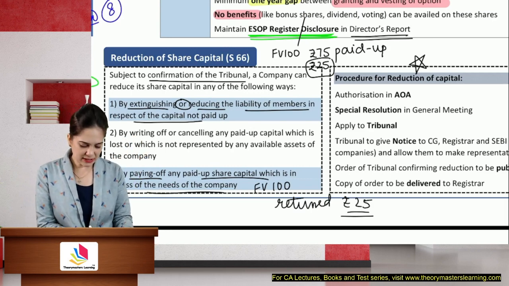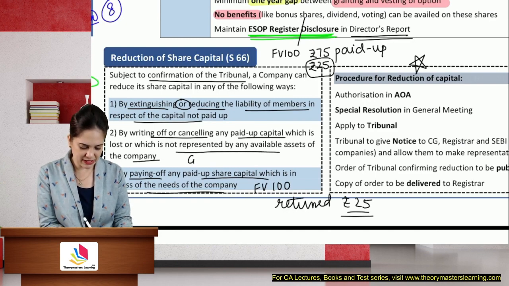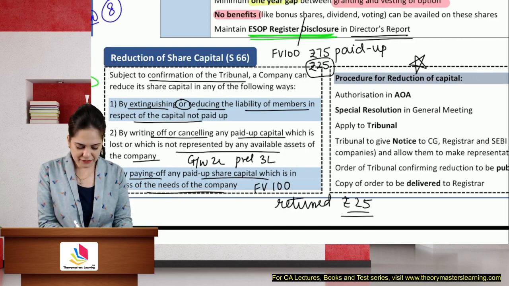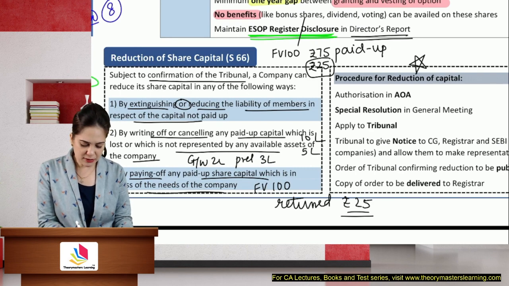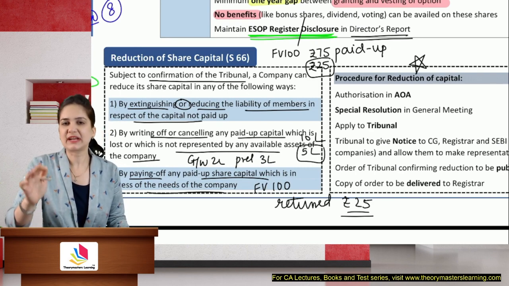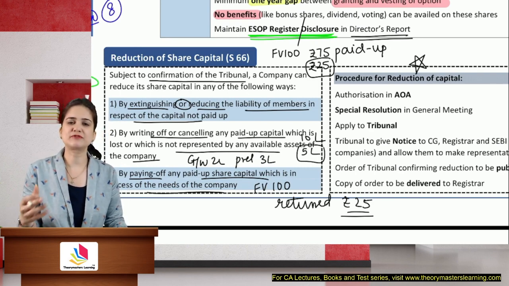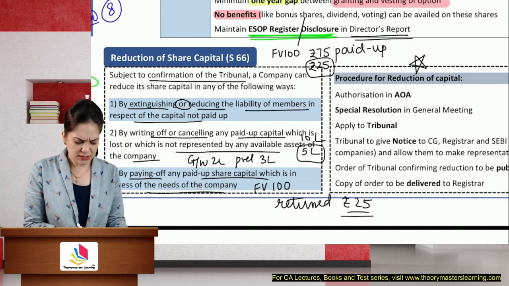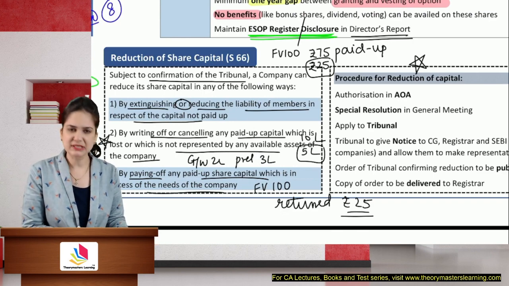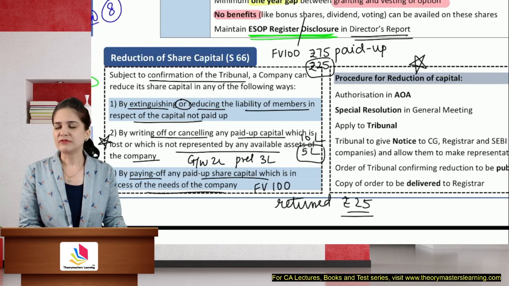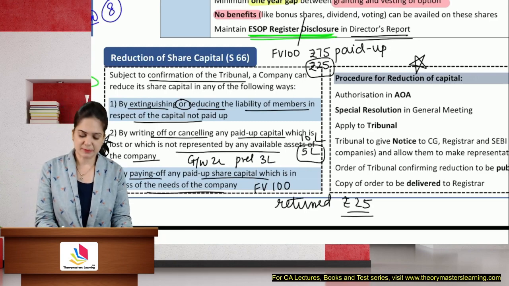You are cancelling or writing off any paid up capital which is not represented by assets of the company. Let's say that goodwill is worth 2 lakhs and there are preliminary expenses of 3 lakhs and shares are of let's say 10 lakh rupees. They are reducing the capital by 5 lakhs, and whatever 5 lakhs they are reducing, they are using it to write off the goodwill and preliminary expenses. Here the creditors are not worried because the money is remaining in the company only. We are using it to write off the goodwill and preliminary expenses.